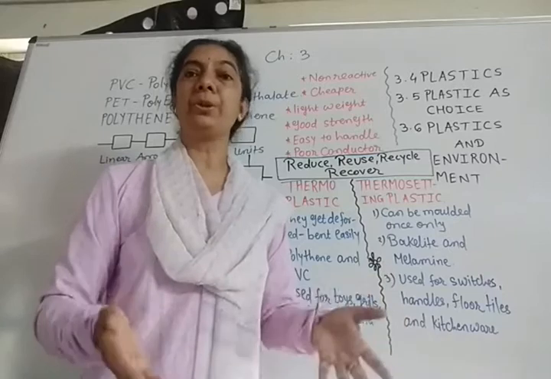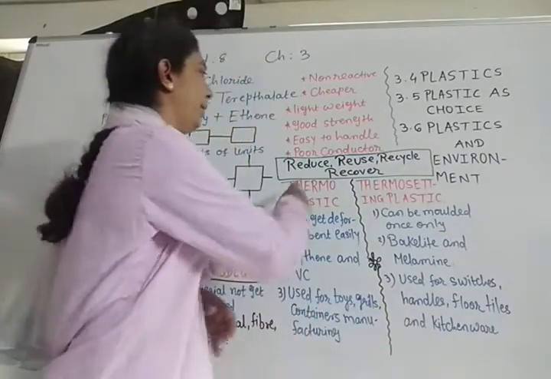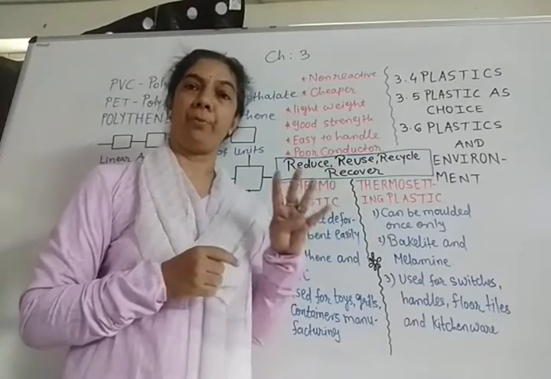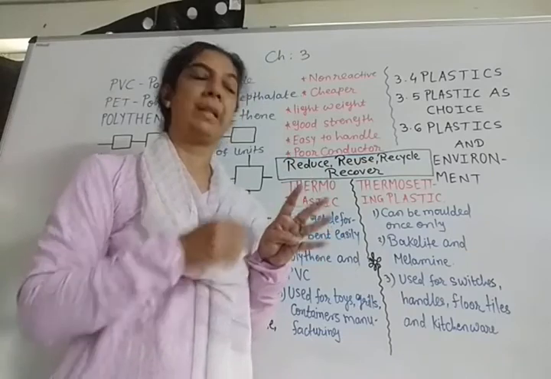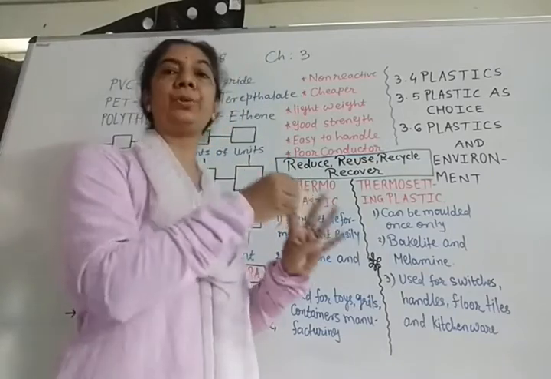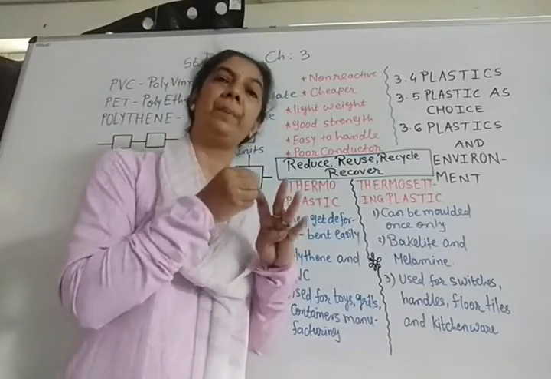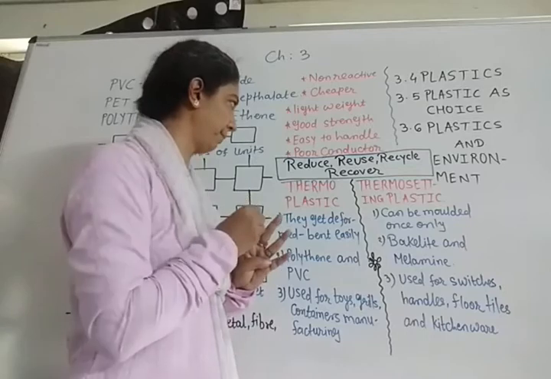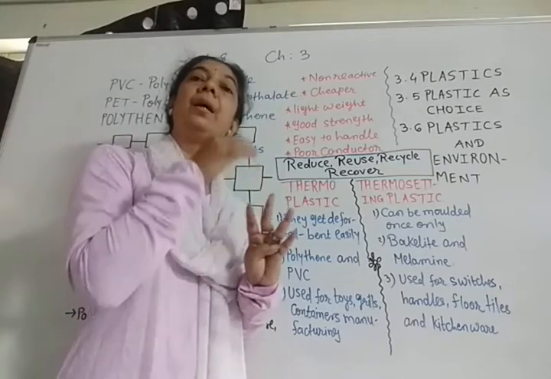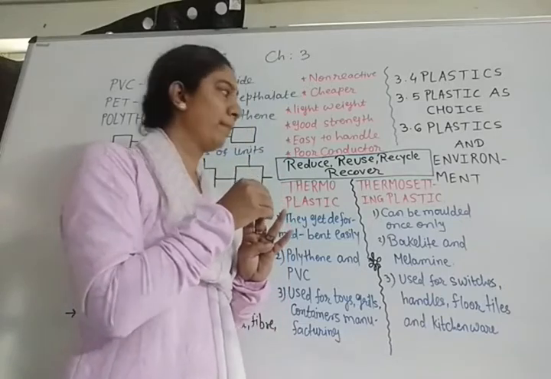What is the solution for this? At last, the 4R formula is given. What is this 4R formula? First, reduce the use of non-biodegradable material, that means plastic. Reduce the use of plastic. Second, reuse the plastic, use it again and again.